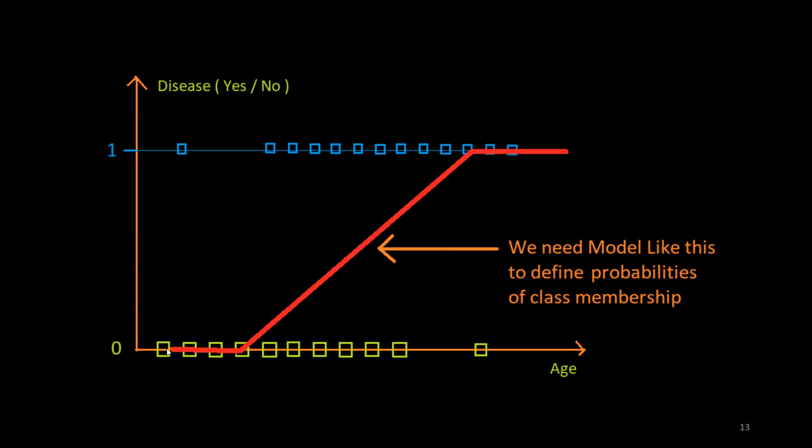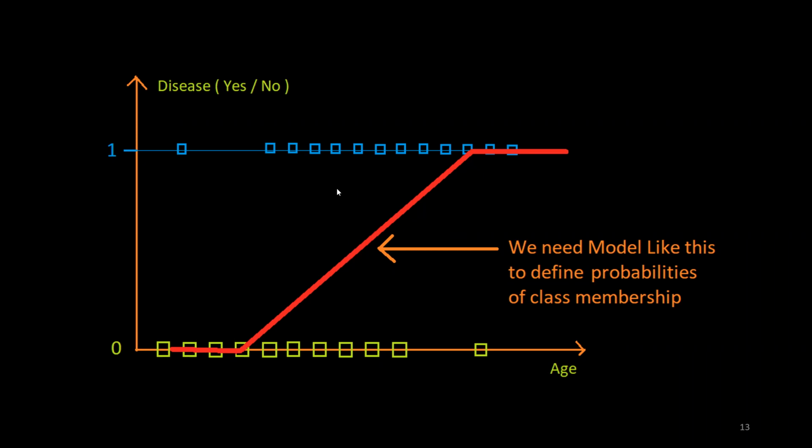So this straight line from start to end is not our linear regression model. So this is the solution of the problem, and this line is not a linear regression model. Therefore, we need to use another model, which is a logistic regression. So we see how logistic regression can use this type of a model in order to solve the problem of probabilities.